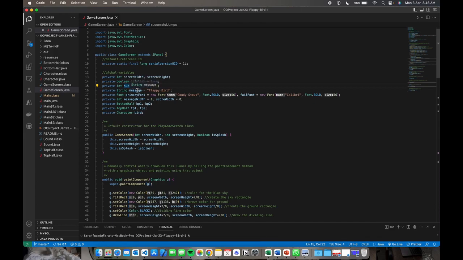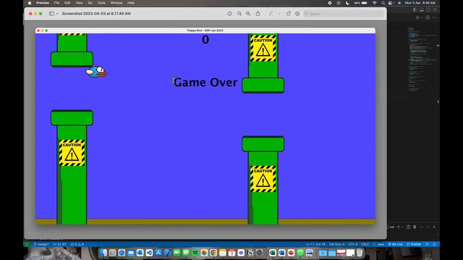And the message holds the message to be displayed on the screen. And then the primary font and field font variables hold the fonts for the message. As you can see here, this is the font for field font.